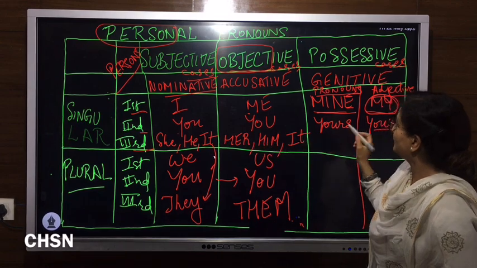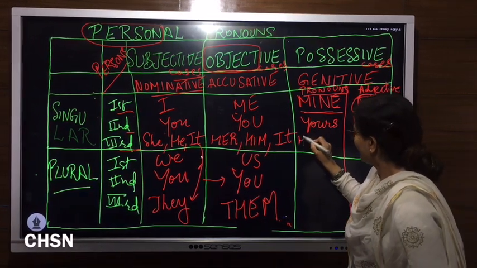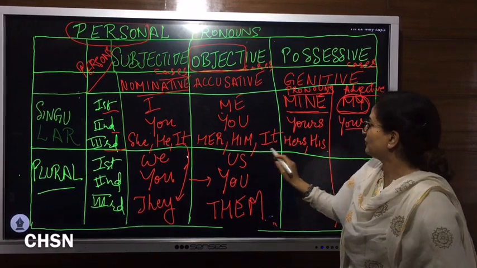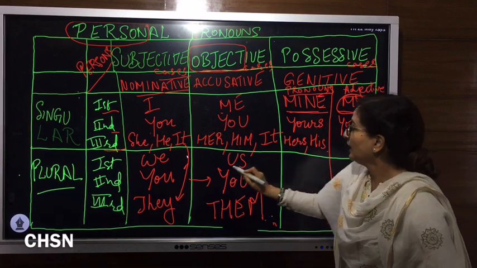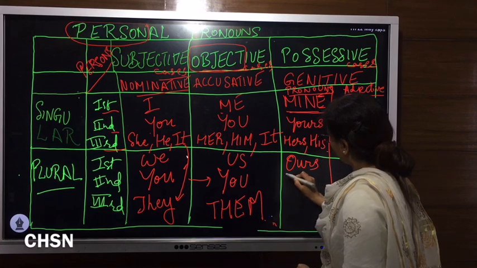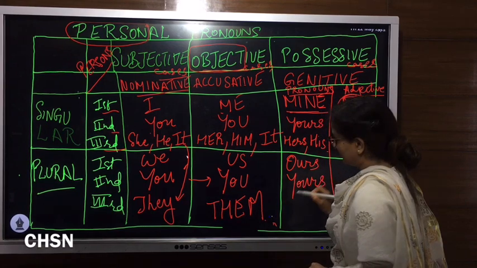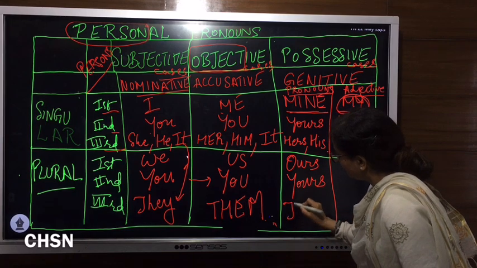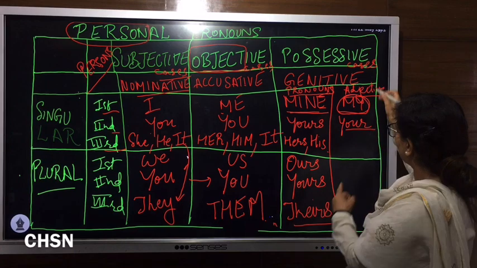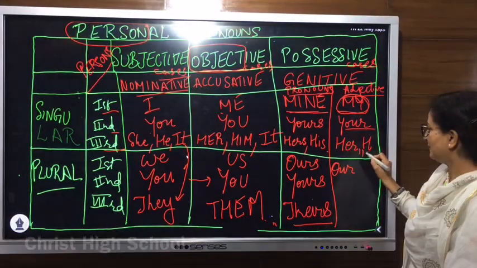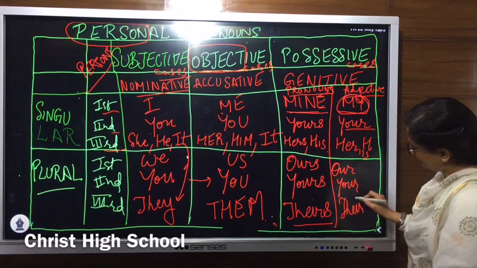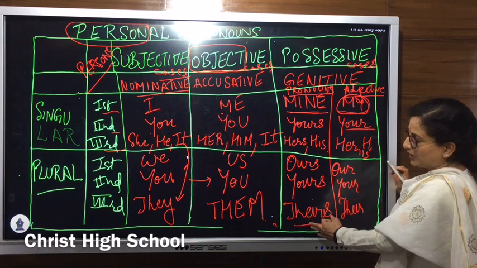Her, him, it changes into hers and his, whereas for it we don't have a possessive pronoun. Us changes into ours. You again to yours, and them changes into theirs. And if we talk about their adjective forms, they are your and their. Again, I'll clarify this with one more example.